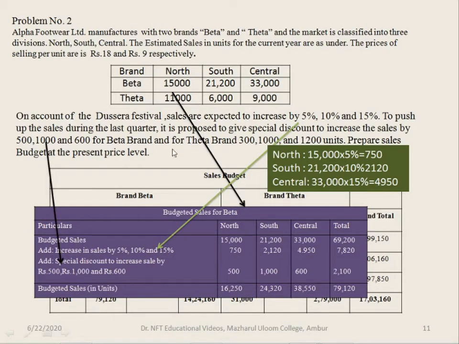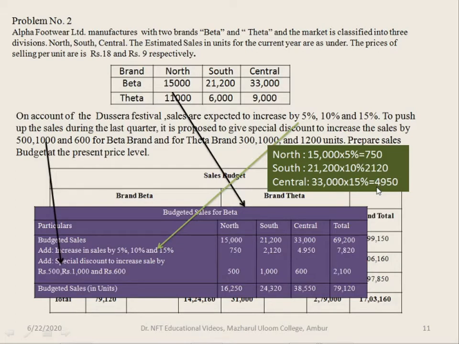Along with this you have to add the increase in expected sales level of 5% in north, 10% in south and 15% in central. So north: out of the sales 15,000, 5% is 750; for south, 21,200, 10% is 2,120; and 33,000 into